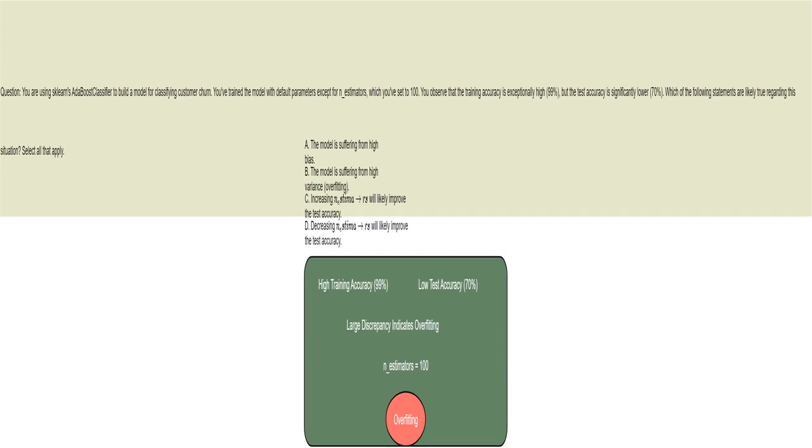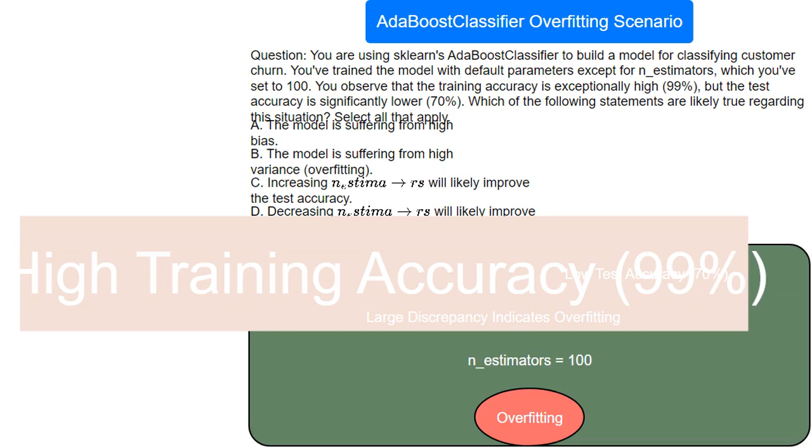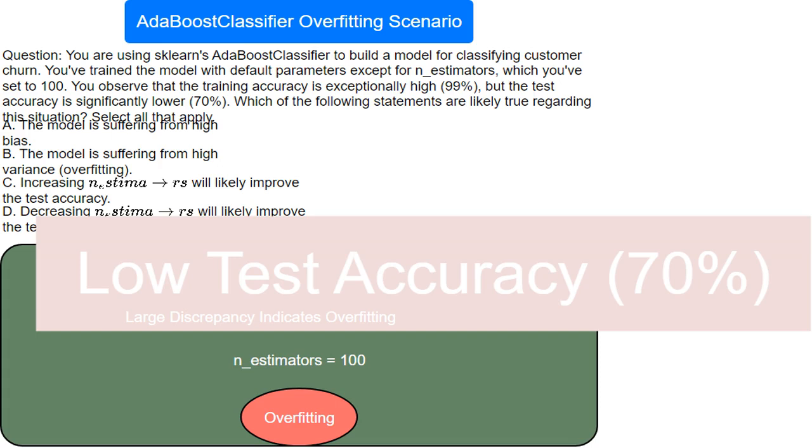This is correct. High variance means the model is too sensitive to the training data's quirks and noise, resulting in poor performance on new data. This matches the large difference between training and testing accuracy. The model achieves a near-perfect 99% accuracy on the training data. This is a red flag, indicating potential overfitting. The model performs poorly on unseen data, with only 70% accuracy. This is a clear sign of a generalization problem, consistent with overfitting.